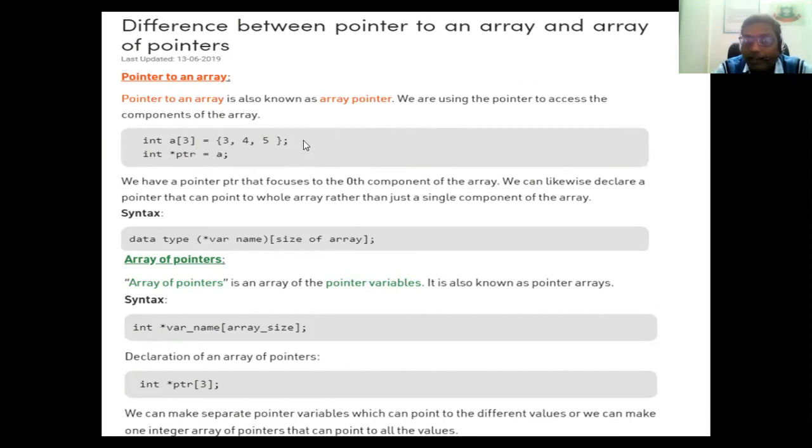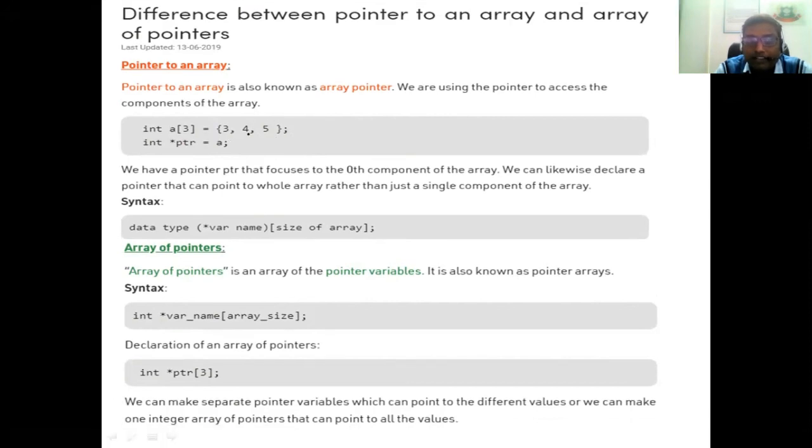That means integer a of 3 is equal to 3, 4, 5. Okay, एक array declare किया हुआ है, साइज इज 3, a का साइज कितना है 3, जिसमें वैल्यू ऑलरेडी है 3, 4, 5. That means first location पे three values, second पे 4 है, last पे 5 values stored है. ठीक है. If you want to access the data elements of this particular array, so what we have to do? We have to use integer star ptr is equal to a.